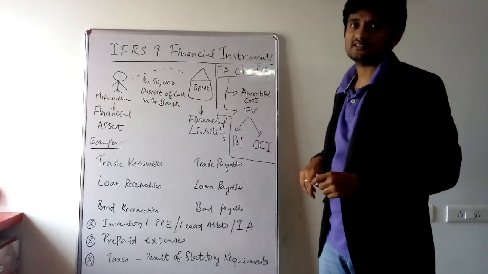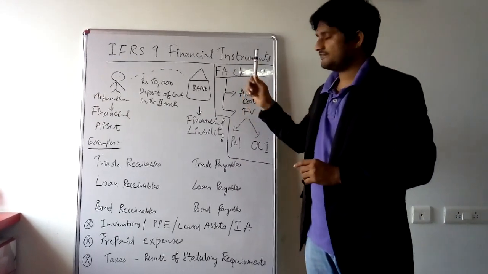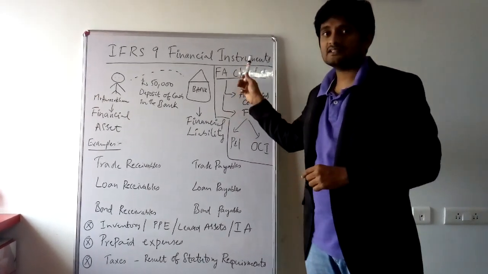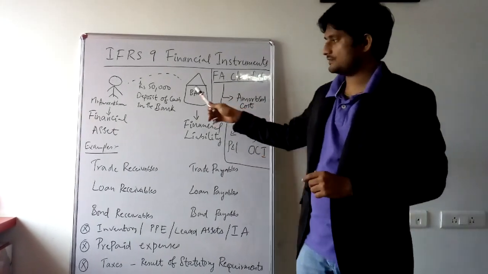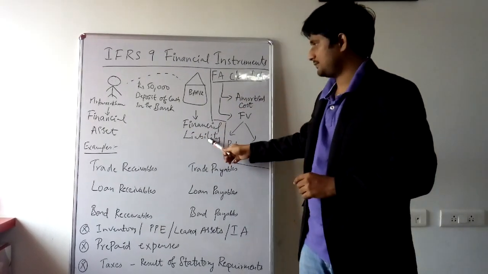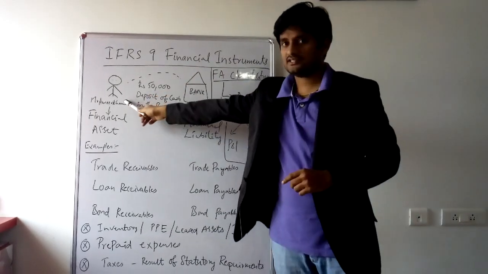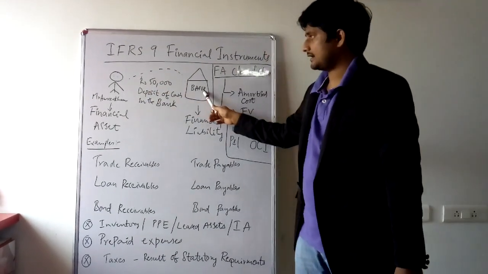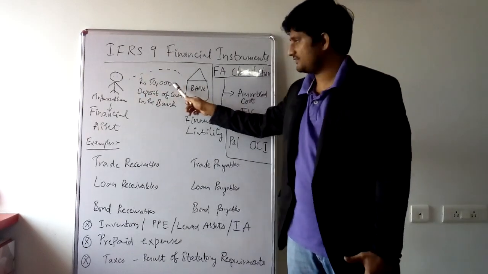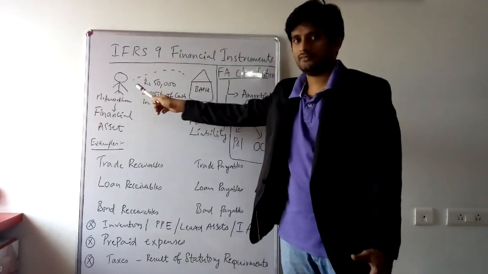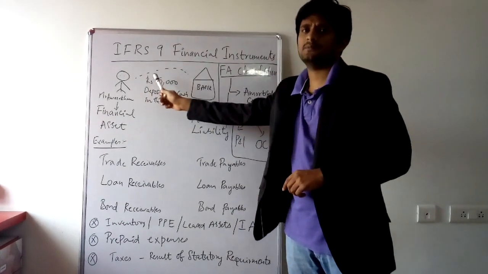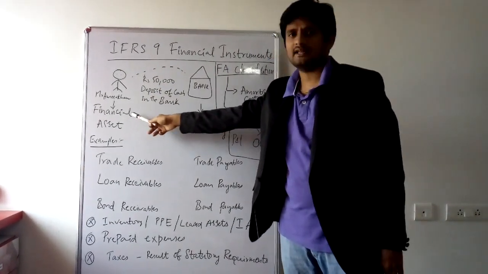Let us go back to the financial instrument definition again. A financial instrument means any contract that gives rise to a financial asset and a financial liability. There is a contract between Amir Khan and the bank. Amir Khan has deposited 50,000 and the bank has to return 50,000 to Amir Khan. Amir Khan can withdraw this rupees 50,000 at any ATM at any time he wants.